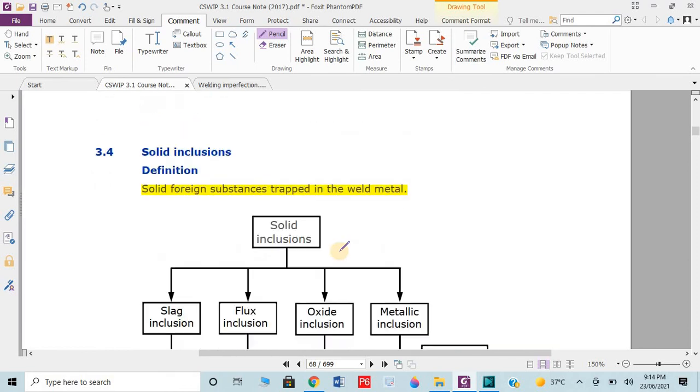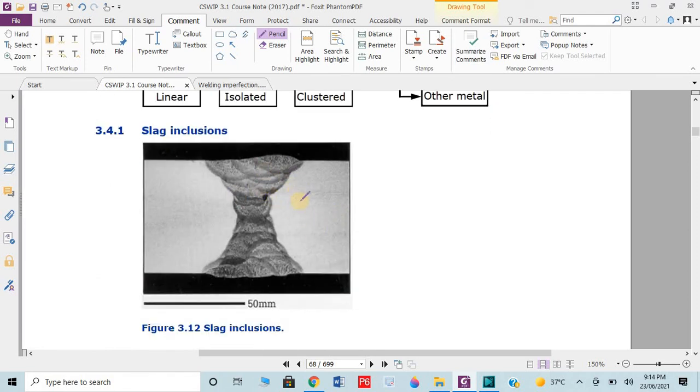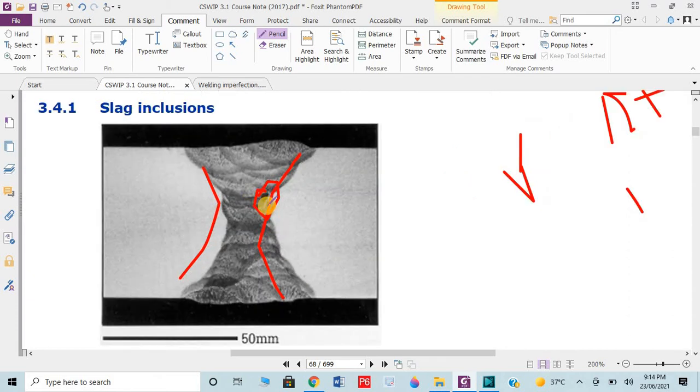Then we have solid inclusion, as I already explained to you. Let's go directly here. Solid inclusion means during welding, if flux or an electrode part or any part is incorporated in the weld metal, it is known as inclusion. So this will always be solid or gas, whatever it could be. If it's solid, like electrode flux can be entrapped here, then when we perform RT or UT, normally RT, we can see, okay, here we have a spot. It means that some inclusion is here. You can see these are the results of RT. The black spot is the slag inclusion.